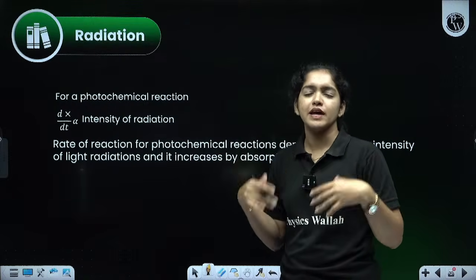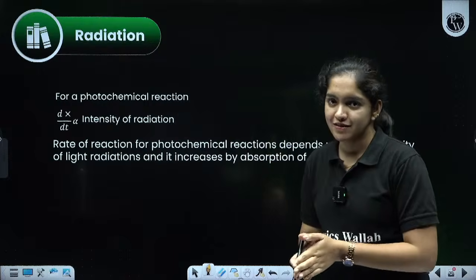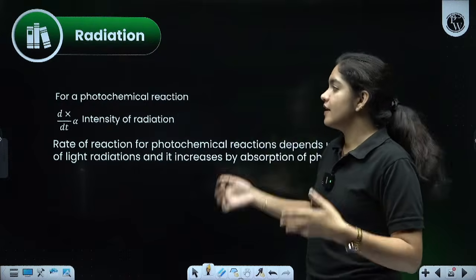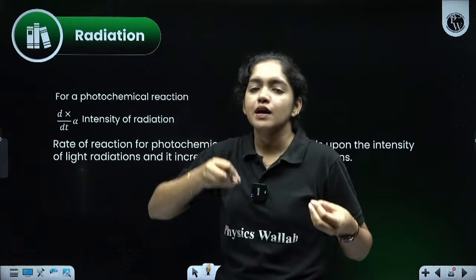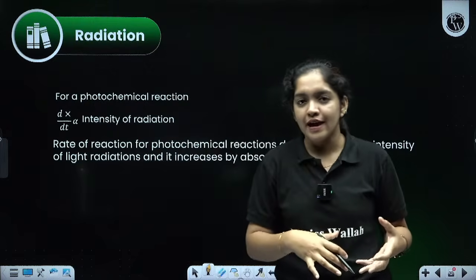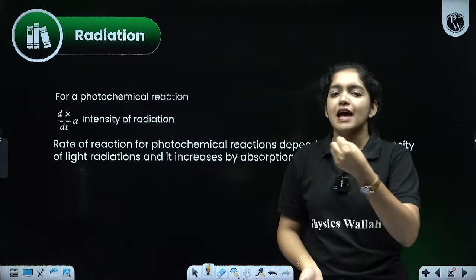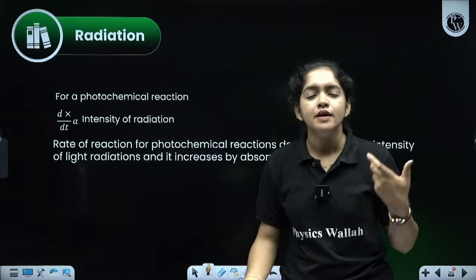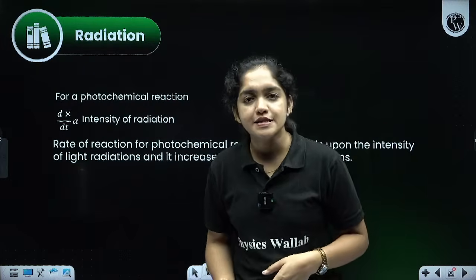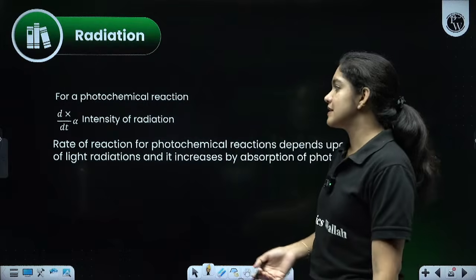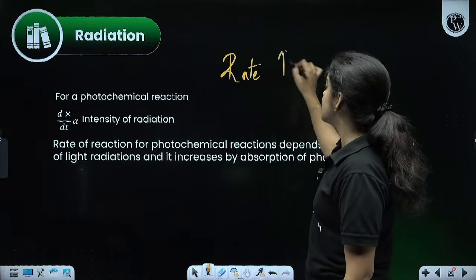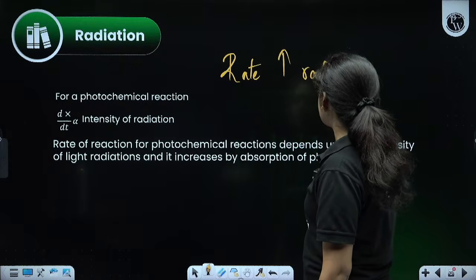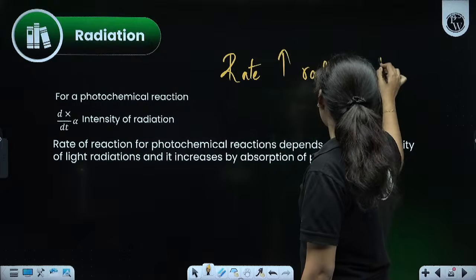In that itself, there are a lot of radiations, like the electromagnetic series we know. And for a photochemical reaction, light is coming and it is helping the reaction in the form of light energy. When light is absorbed, what happens to the rate of the reaction? It increases. Why? It is a form of heat energy. Temperature is increasing, so the rate also increases. That is the relation. Rate increases when radiation is increasing.